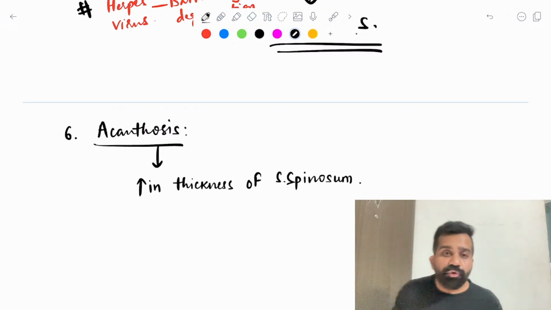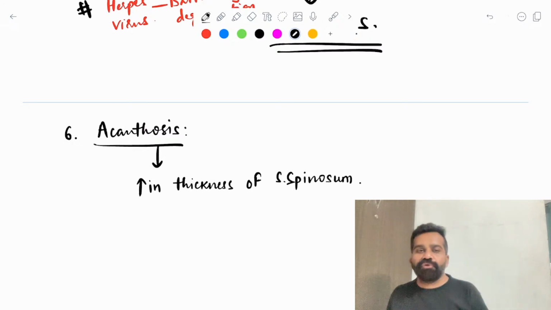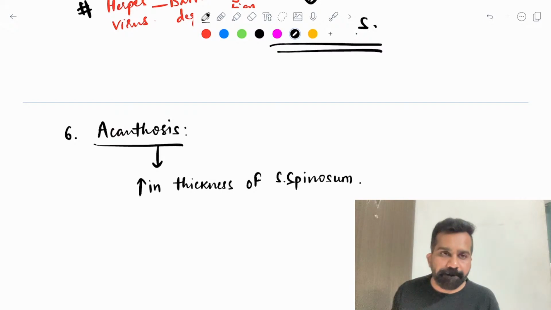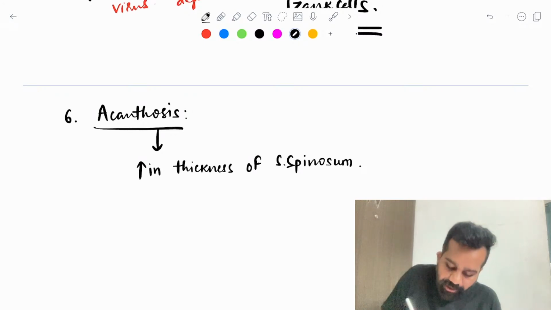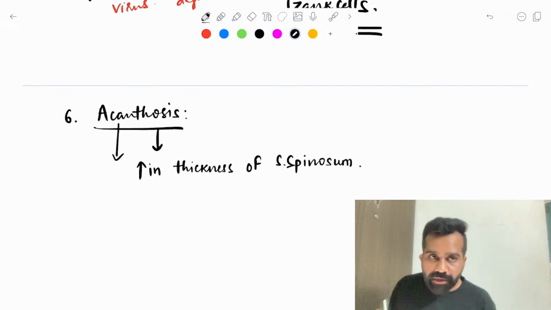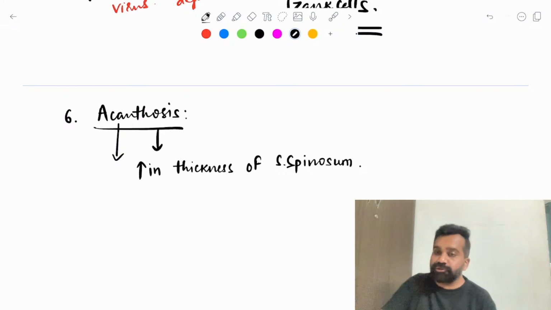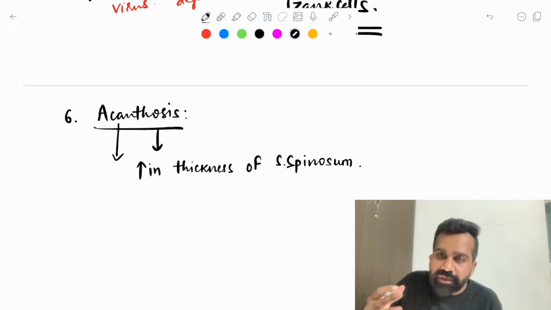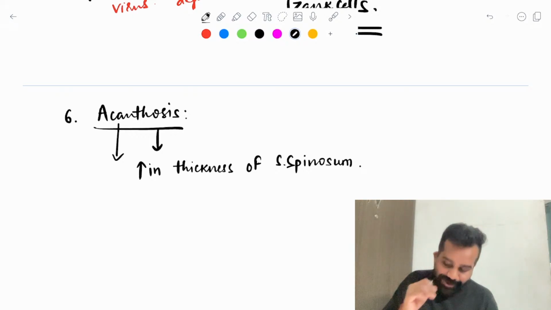Any disease name you know with acanthosis? So how do you remember? Acanthosis means desmosome. Desmosome is prominent in which layer? Stratum spinosum. Acanthosis is associated with the increase in the thickness of the stratum spinosum.